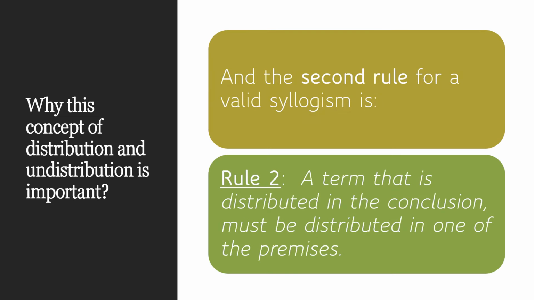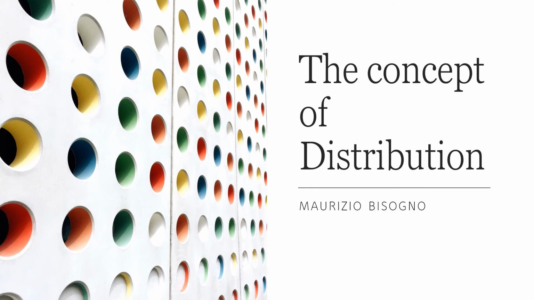And the second rule is: a term that is distributed in the conclusion must be distributed in one of the premises. This is also important. So these two rules to decide on a valid syllogism require that you understand the concept of distribution. And you look at the term that you have to consider. In this case, you have to see if it is the subject of an A proposition or the predicate of an A proposition, and so on. With the tables I have provided here, you can look quickly at them.